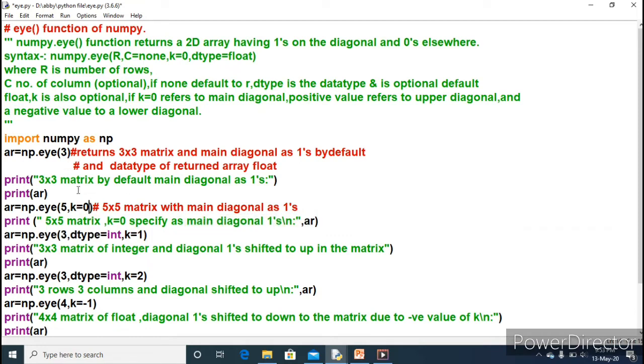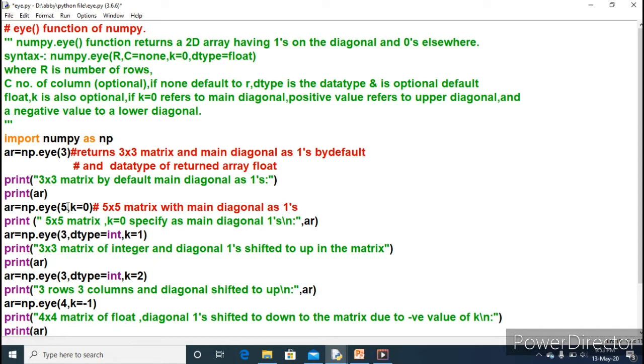Here I have provided k equal to 0 as the second argument, and in np.eye(3) we have not provided it, so by default the k value is taken as 0. Here I have explicitly written k equal to 0. Both return the main diagonal as ones.